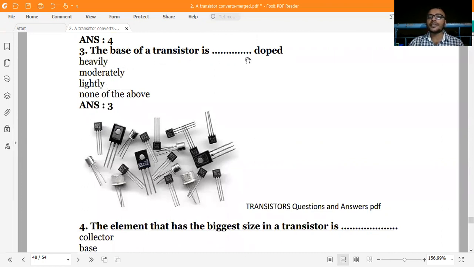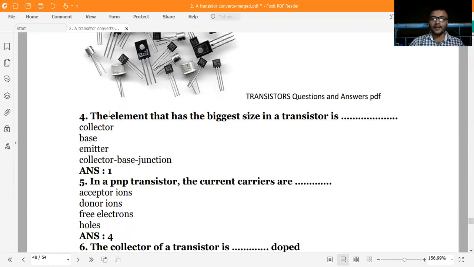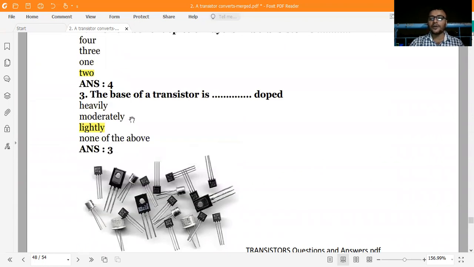The base of a transistor is lightly doped, and in this region recombination of electrons and holes takes place. And how much? Around 5% only.